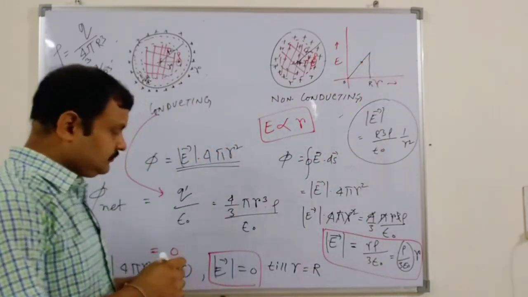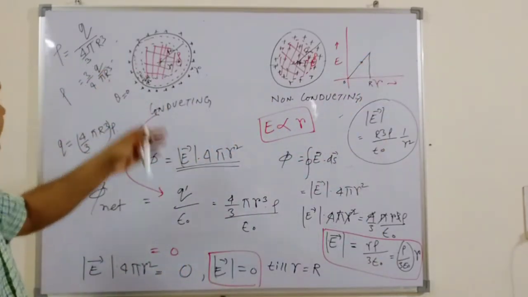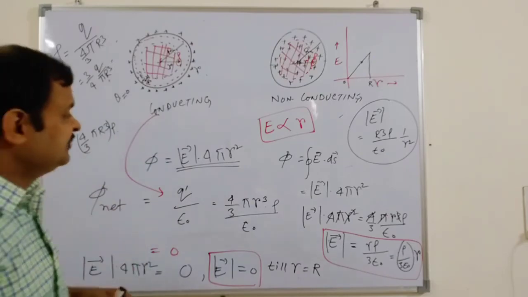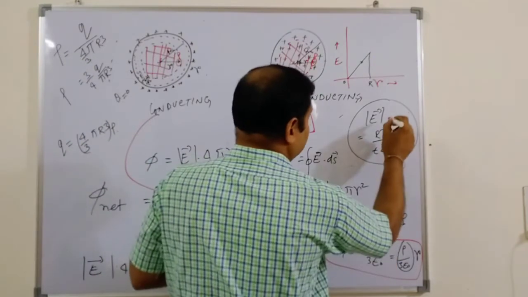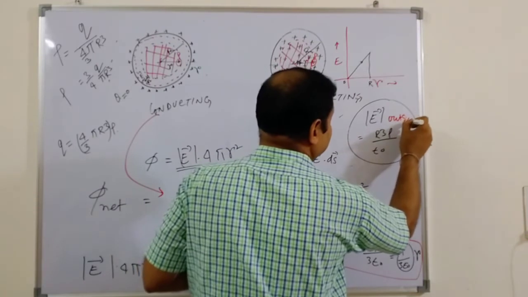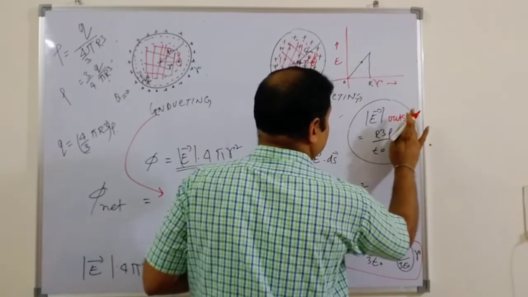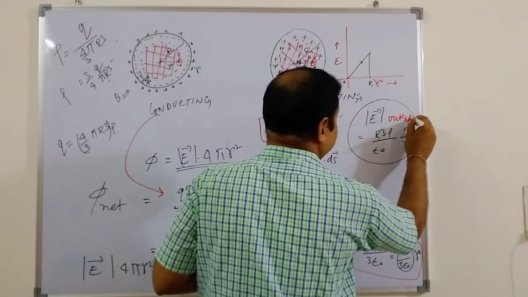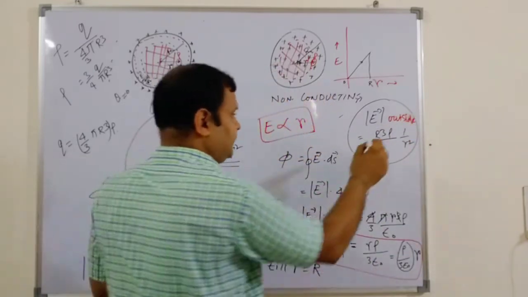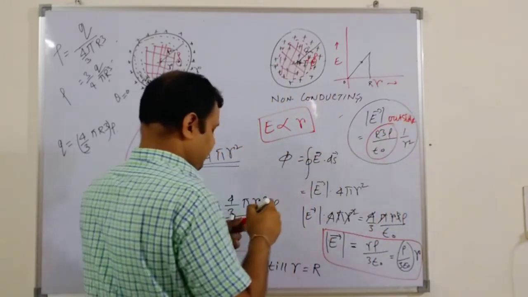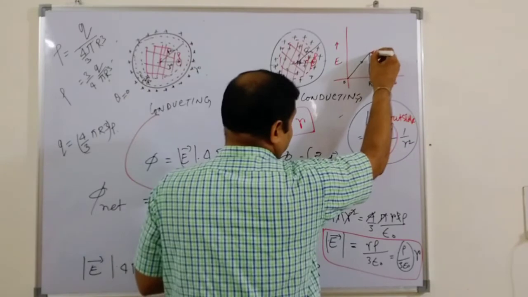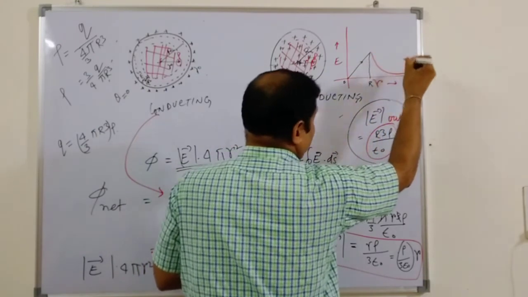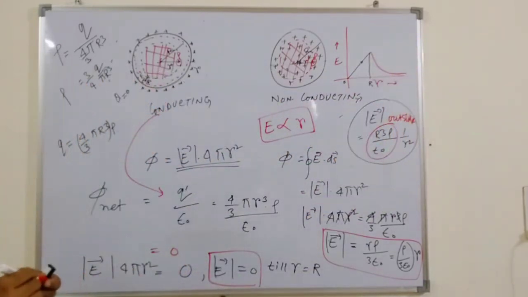Then what happened? As you know earlier, this one will be outside. In both the cases the outside electrical field was the same, and it follows the inverse square rule, because this is constant again. So this will be a hyperbolic graph. It will reduce like this.